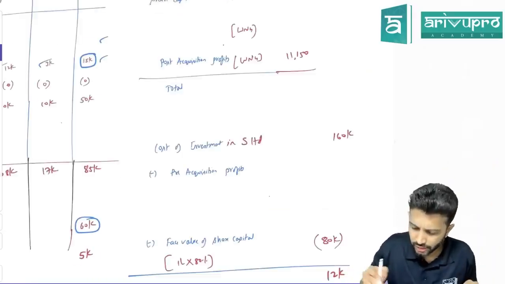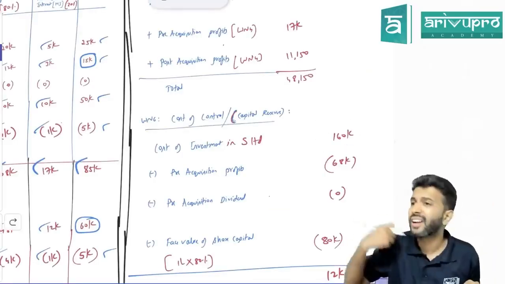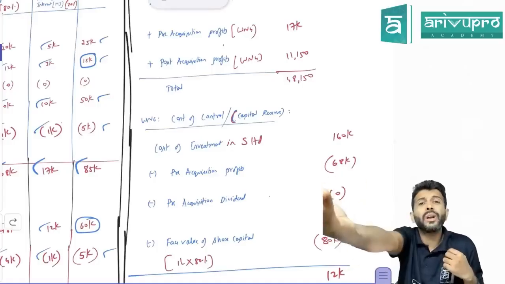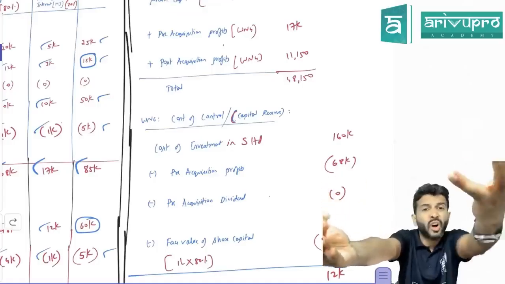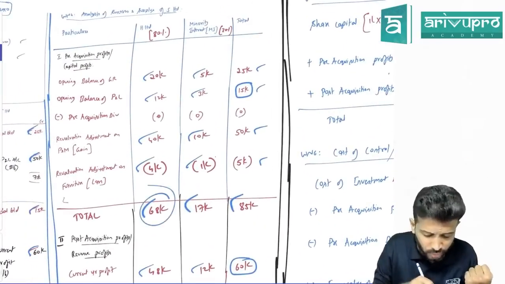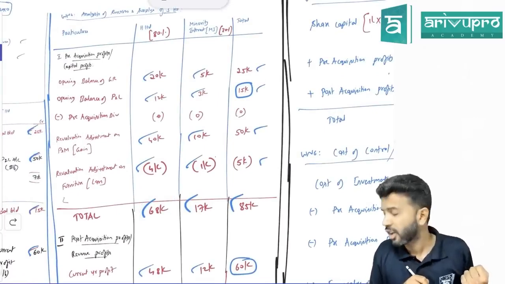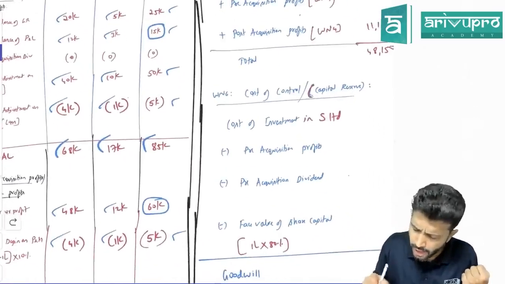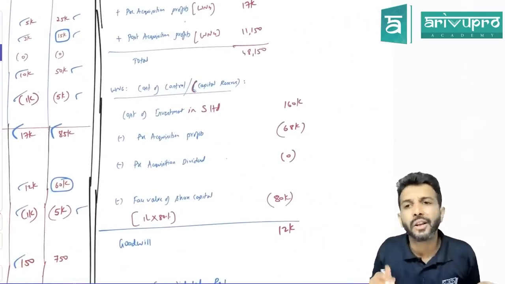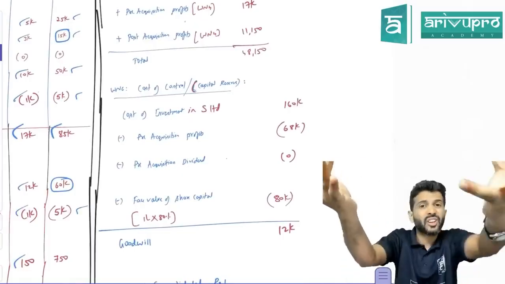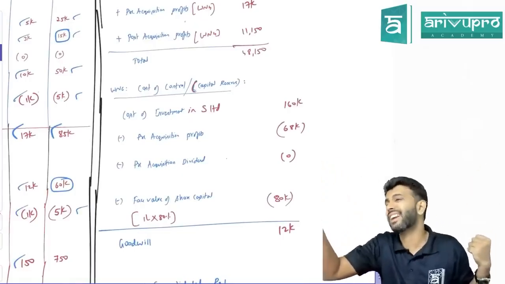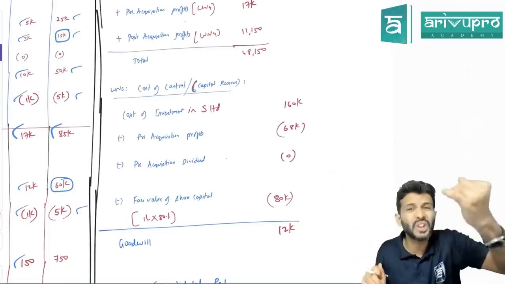Now think logically, the cost of investment is 1,60,000. On one hand, the holding company is paying 160. On the other hand, they are entitled to a pre-acquisition reserve of 68. So is your cost really 160 or lesser? On one hand you are paying 160, on the other hand you are getting back 68,000. That means is your cost really 160 or less?